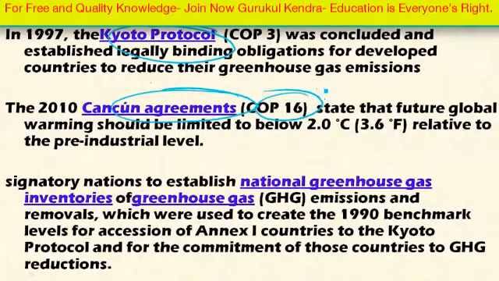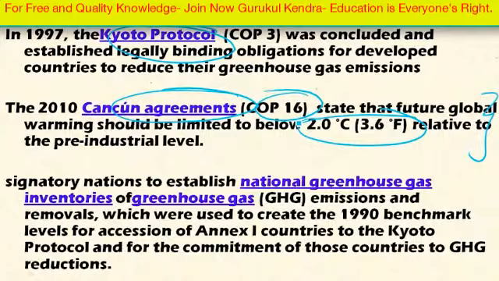In 2010, that is in the 16th Conference of Parties, the Cancun agreements were made among the member countries. According to that agreement, future global warming should be limited to below 2 degrees Celsius relative to the pre-industrial level. If the global temperature rises above 2 degrees Celsius, then it would lead to disastrous events like melting of glaciers and various other weather phenomena. So it would be wise to limit global warming within 2 degrees Celsius above the pre-industrial level. This is the commitment made under the Cancun agreement.